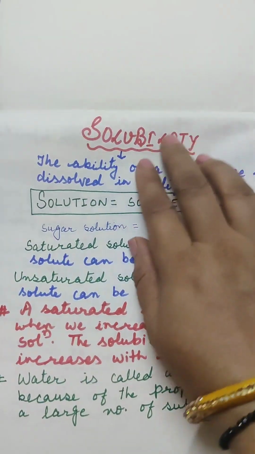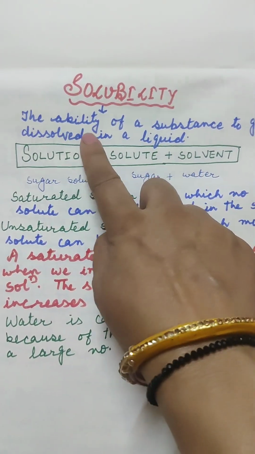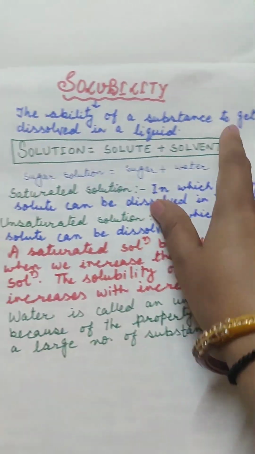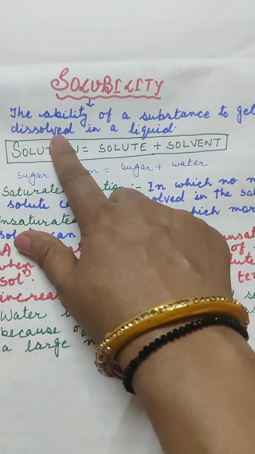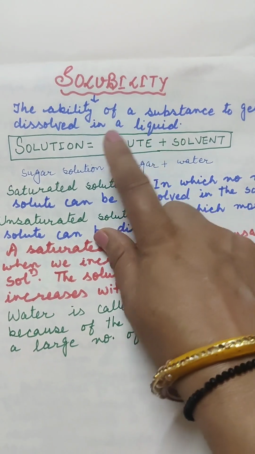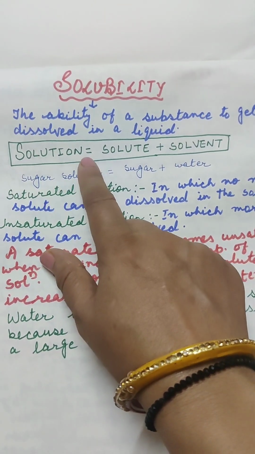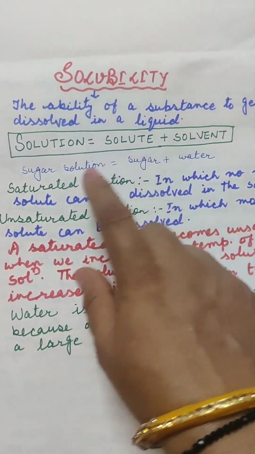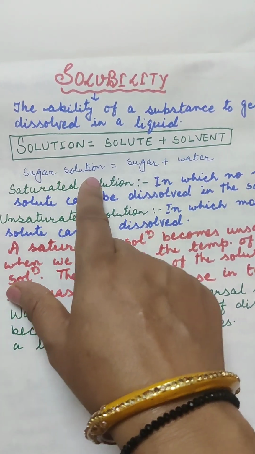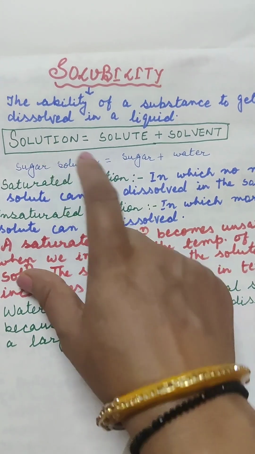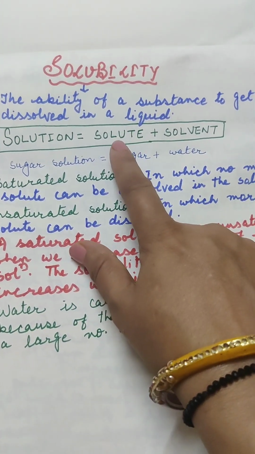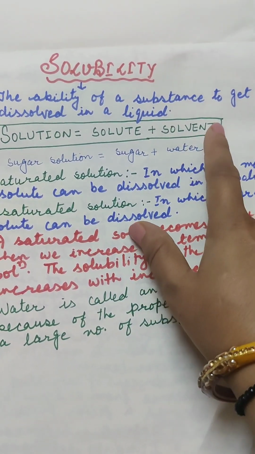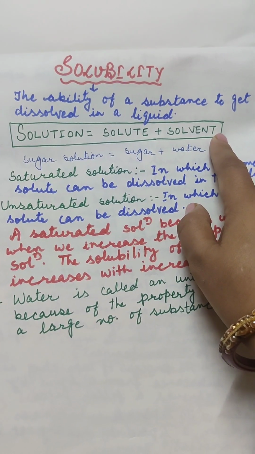Now let's talk about solubility. Solubility is the ability of a substance to get dissolved in a liquid. Solution equals solute plus solvent. For example, sugar solution is an example of a solution. Sugar is an example of a solute, while water is an example of a solvent.